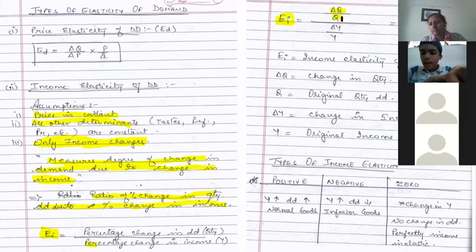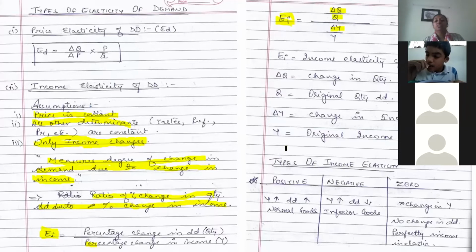Ma'am, you had shown the example of this formula before, right? No. I had shown you the example of price change, price elasticity of demand. Okay, this is income elasticity of demand. The only difference here would be the change in price. Prices are not varying here. Only your income is varying here, right? So here you will have income on the y-axis instead of price, and quantity demanded on the x-axis.